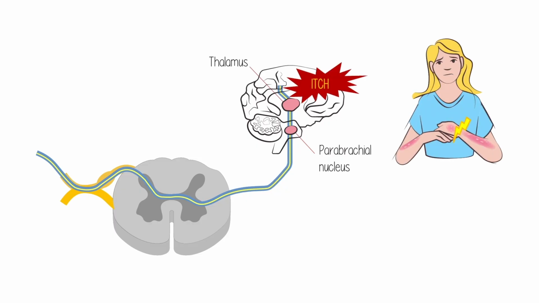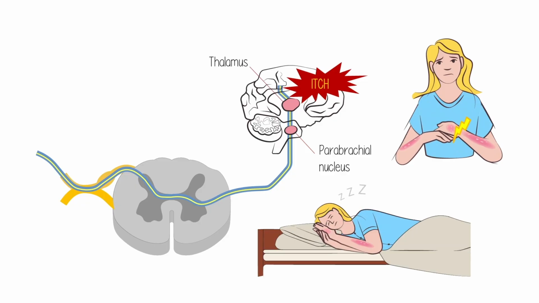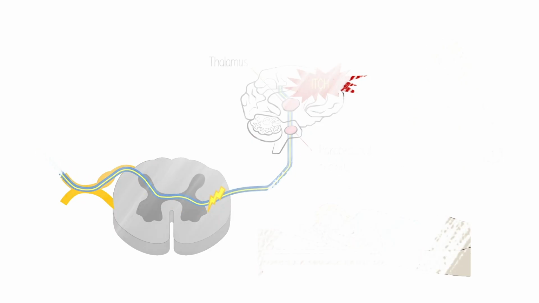Itch is thus perceived in the brain and can trigger the desire to scratch. Scratching is mediated by motor neurons and can be voluntary. However, the itch-scratch reflex also occurs in the spinal cord, which can commence independently of any awareness in the brain. This general sequence occurs for any itch sensation, but the specific signals and receptors involved can differ.